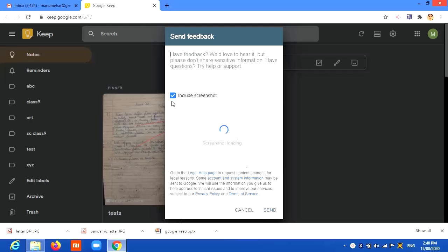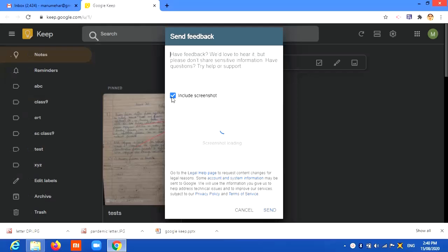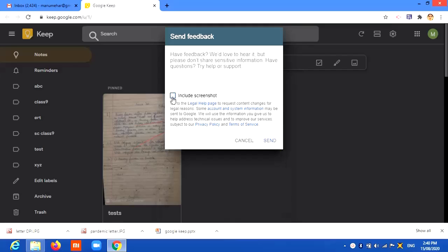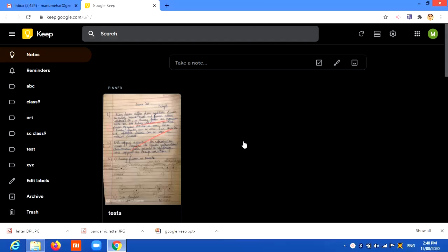Otherwise, if you don't want to send the screenshot, you just want to write to them, it can be done either way. If I want to highlight or hide the information, I don't include the screenshot, I do it this way and I can send it. But this is rarely needed because it is a very friendly app. I don't think we need to send feedback for errors.